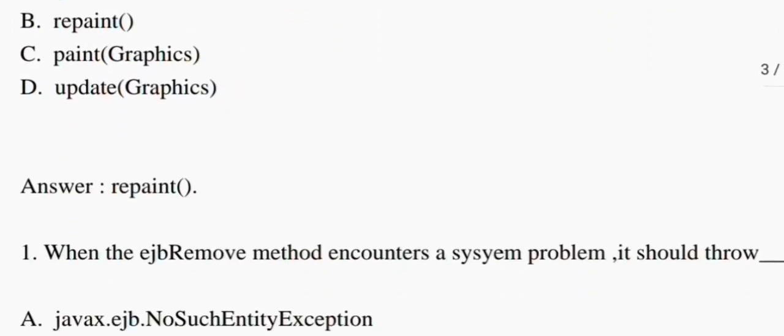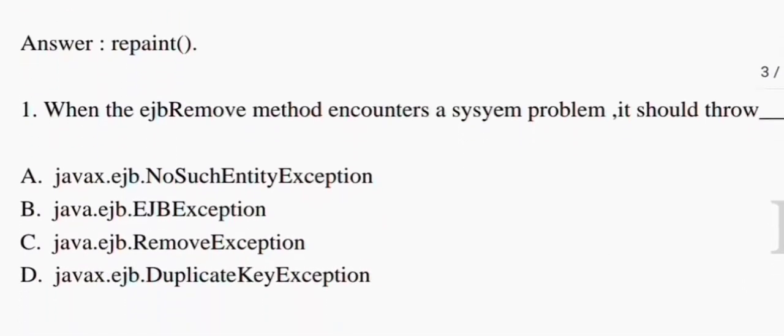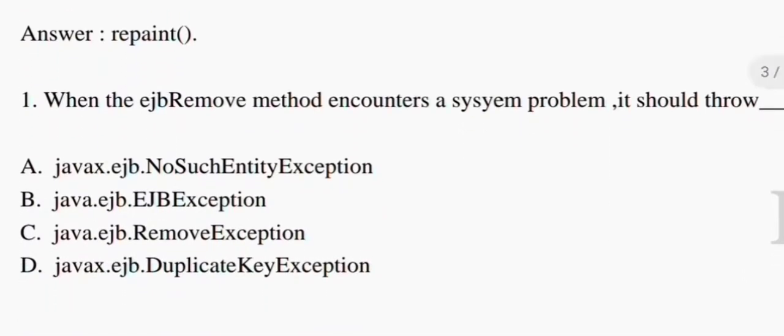Now we come to the next question. When the EJB remove method encounters a system problem, it should throw dash. So they are giving four options. Option A, javax.ejb.NoSuchEntityException. Option B, javax.ejb.EJBException. Option C, java.ejb.RemoveException. And option D, javax.ejb.DuplicateKeyException.